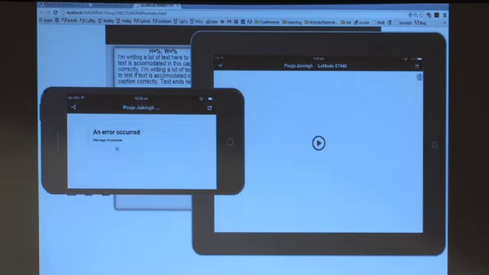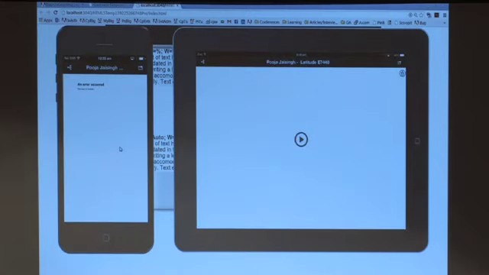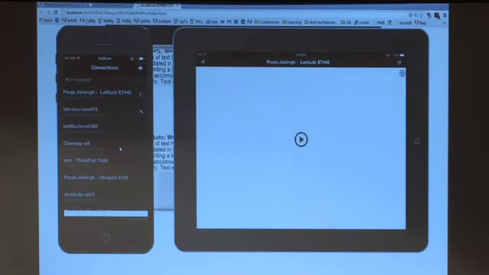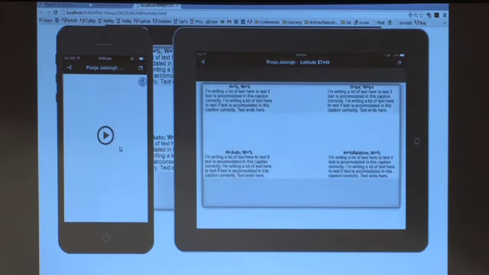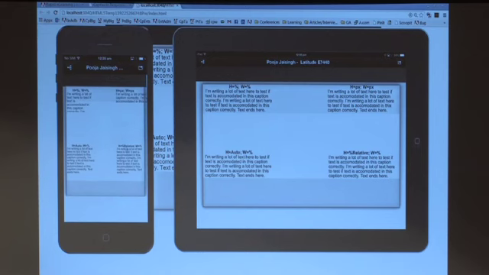So here you can see that I can see exactly how the content will look on my iPad, and I can tweak the stuff. Here's how it will look on the iPhone. So I can test it nicely and see how things are looking without even publishing the content.